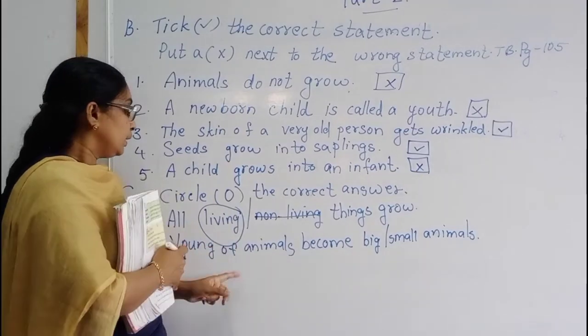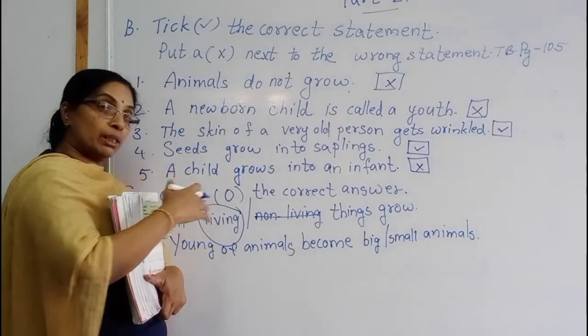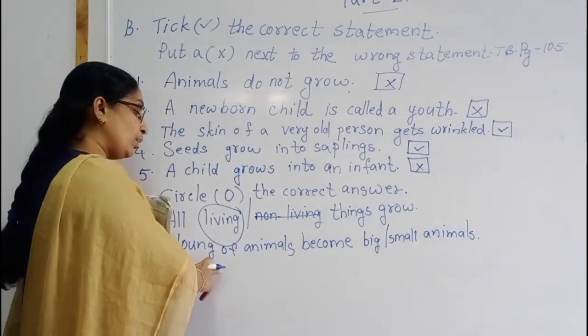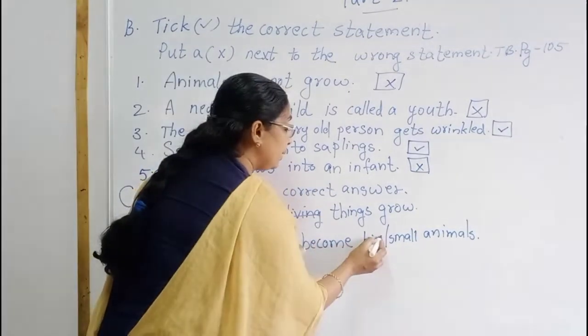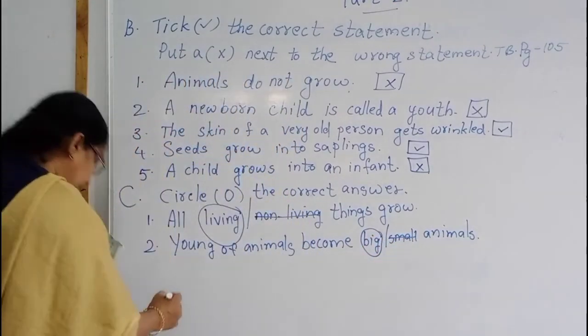Here, young ones of animals become big animals or small animals? Small animals are going to big, no? So, young of animals become big. Small is the wrong one. Then number 3.